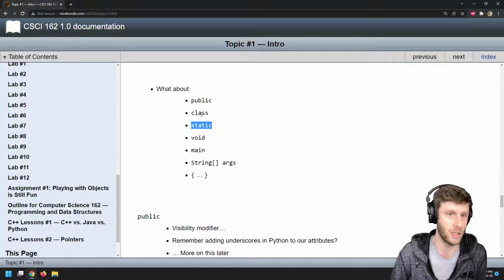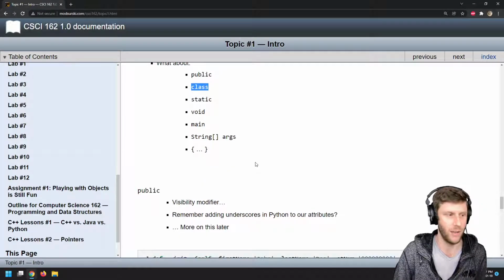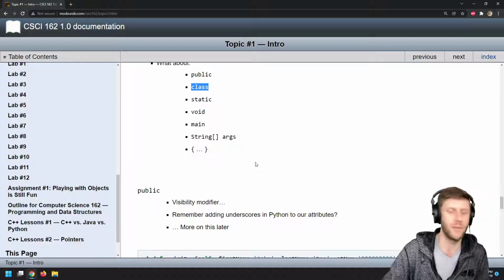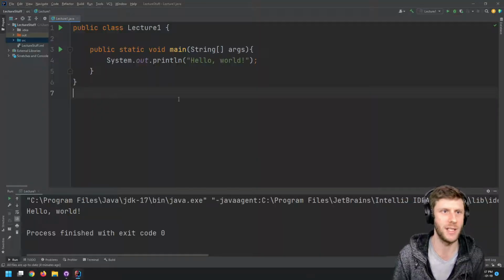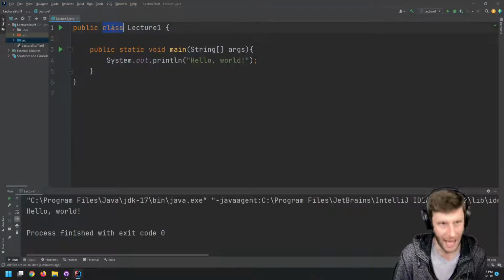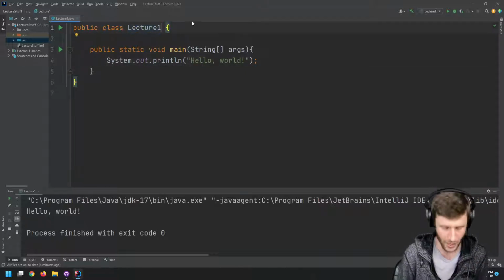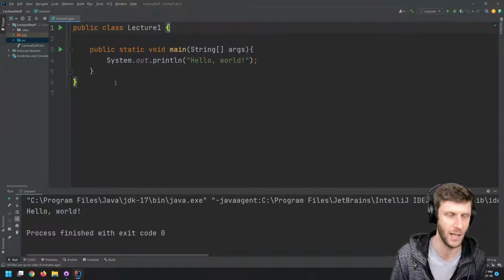Now the other keyword, class. Well, you should remember this from Python too. Remember class? That was whenever you wanted to start defining an object, right? When you wrote a class, you would say class, colon. Well, in Java, we say public class, and then the name of the class. Just like Python, we would say class, name of my class, and then we would have a colon. Here, we don't have a colon, we have an open squiggly bracket.